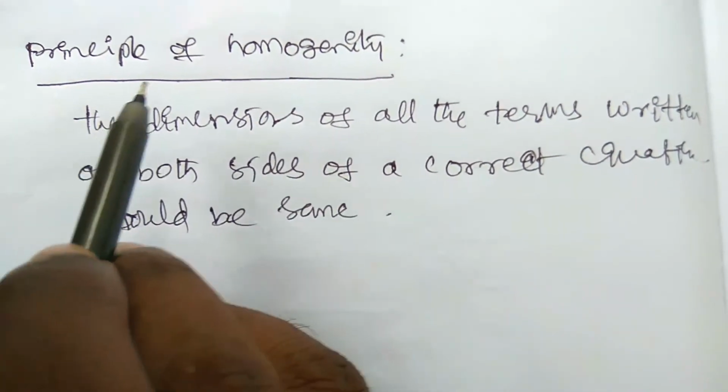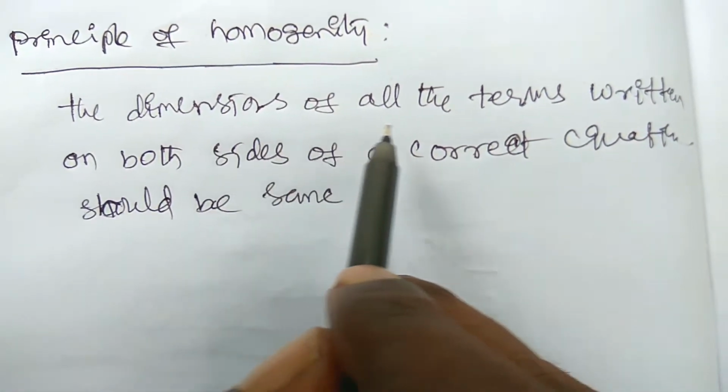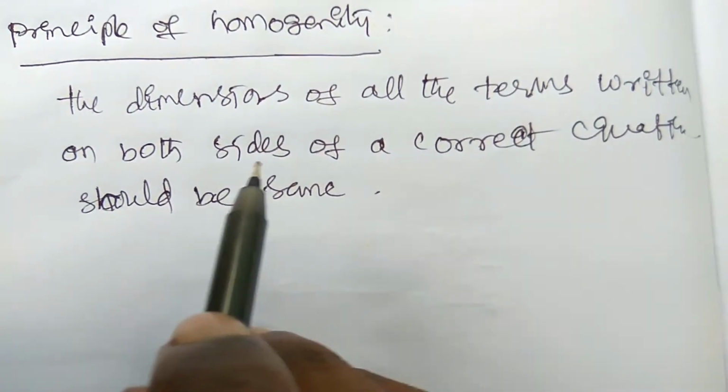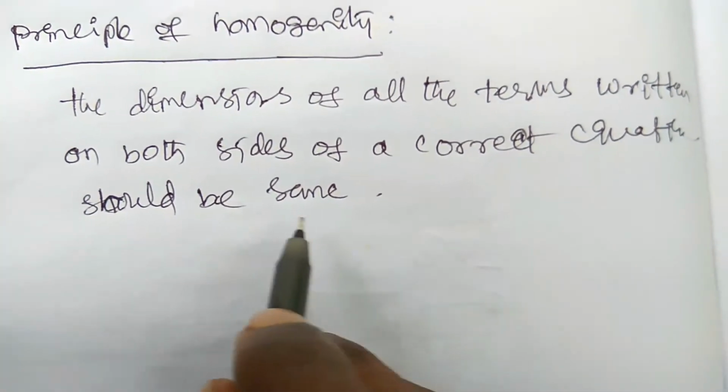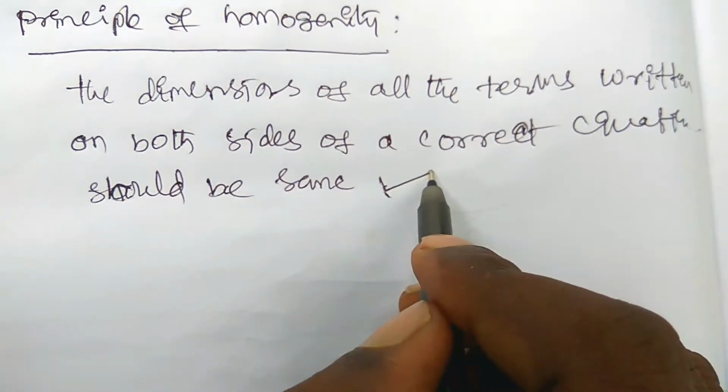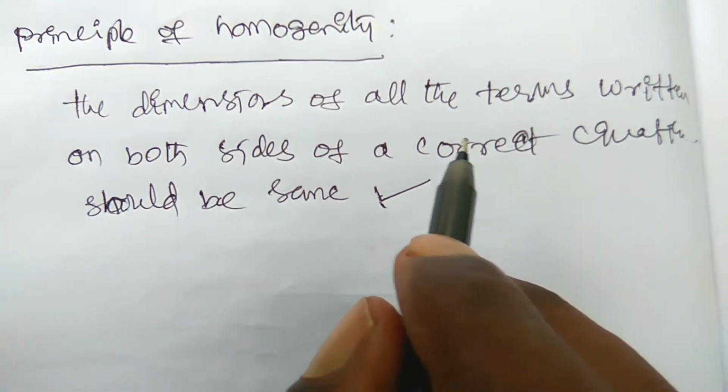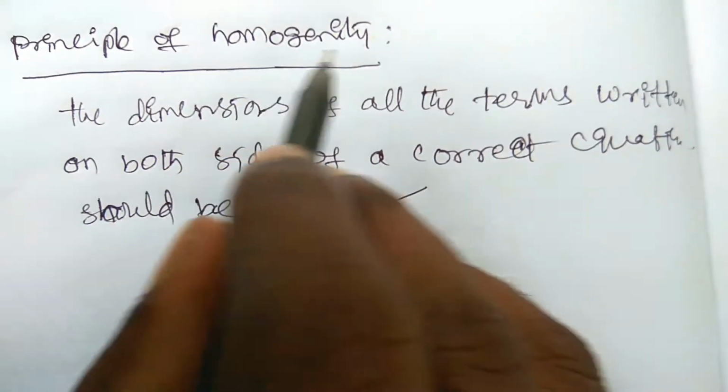Okay, let us see the principle of homogeneity. The dimensions of all the terms written on both sides of a correct equation should be same. So this is the rule, so this must be obeyed to follow the principle of homogeneity.